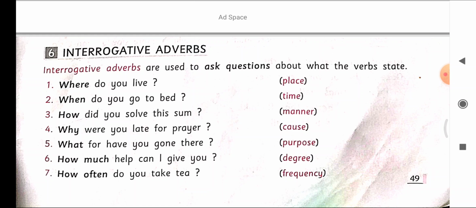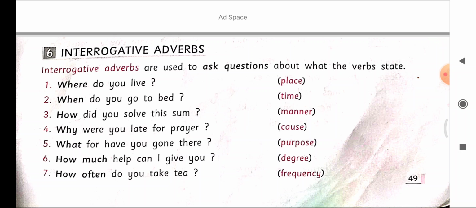Now, fourth one is adverb of degree or quantity. An adverb of degree shows the degree of action of its verb. Adverbs of degree answer the question how much or how far. Fifth one, adverbs of frequency or number. An adverb of frequency shows how many times an action is done. Adverbs of frequency answer the question how often. Interrogative adverbs are used to ask questions about what the verb states: where, when, how, why, what, how much, how often. So, adverbs completed. Now, comparison of adverbs.